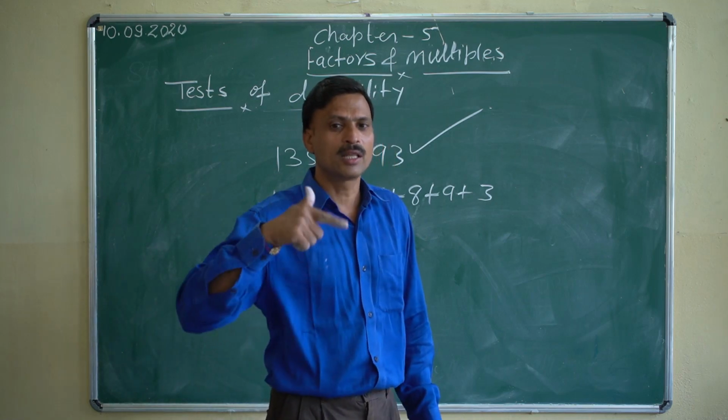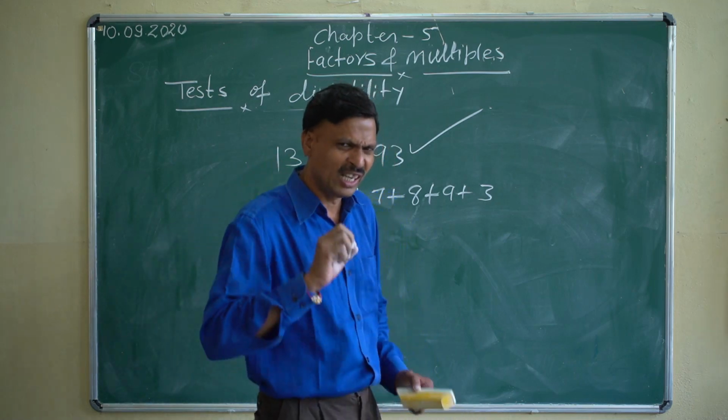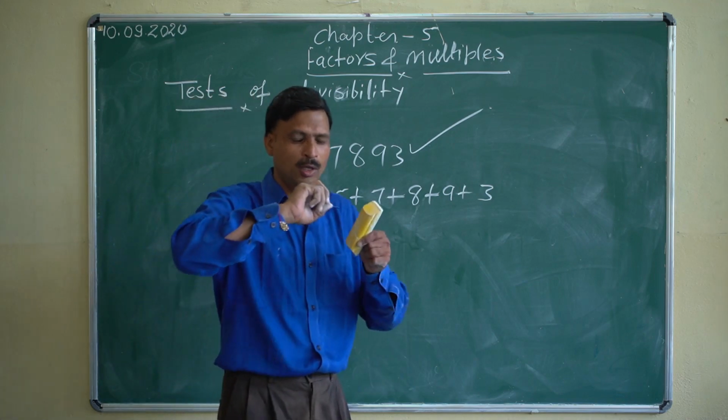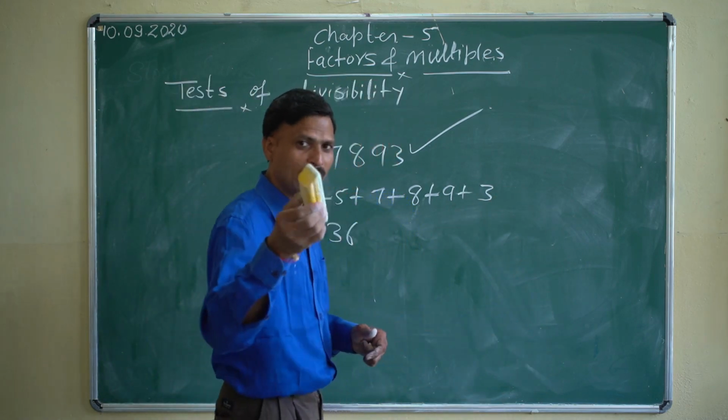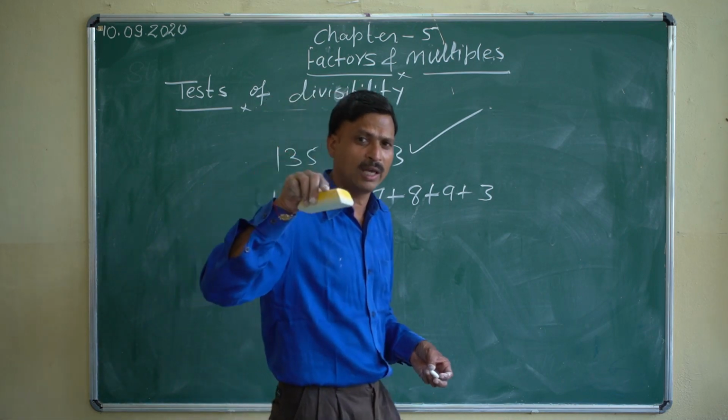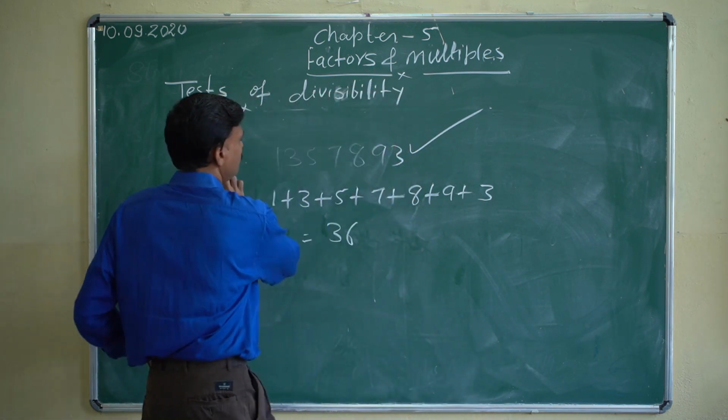Okay, now I'm telling the divisibility rule for 11. It will be a little bit difficult, but it is not so difficult. I'm telling, you will understand it. Got it? 11.